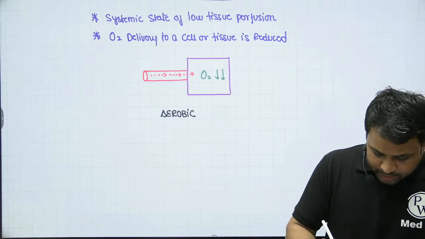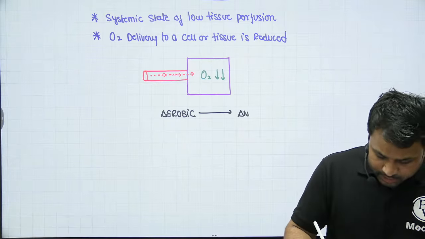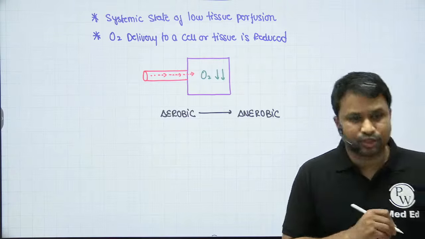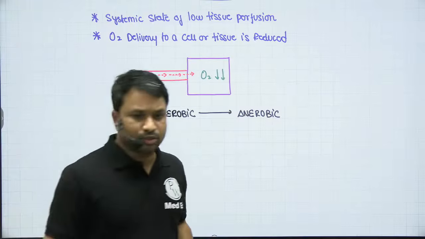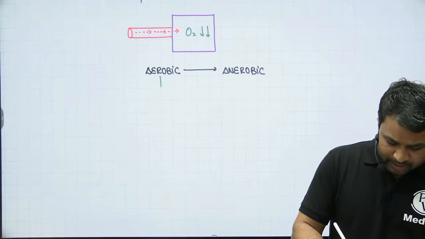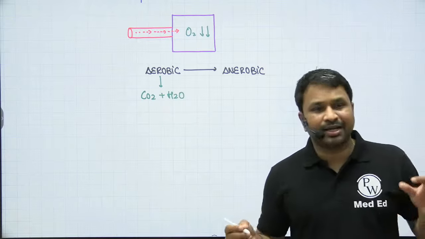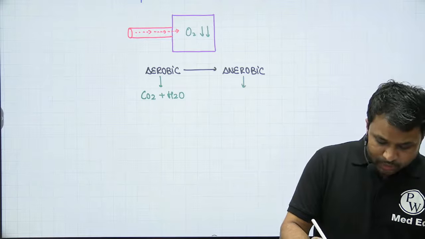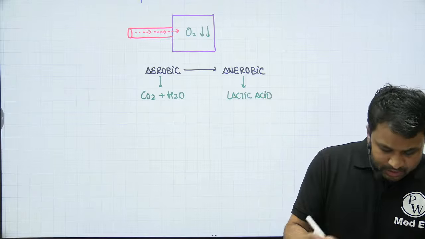The aerobic respiration which is present here is now going to convert into anaerobic respiration. How does it differ for us? When we talk about aerobic respiration, we all know the end products are carbon dioxide and water. Water is retained and carbon dioxide is exhaled out. But in anaerobic respiration, the end product is lactic acid.